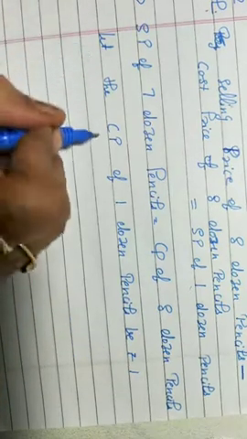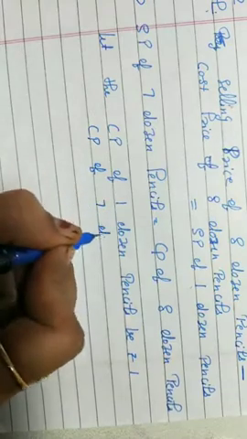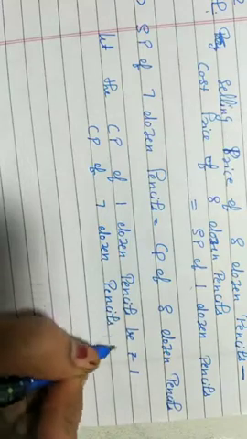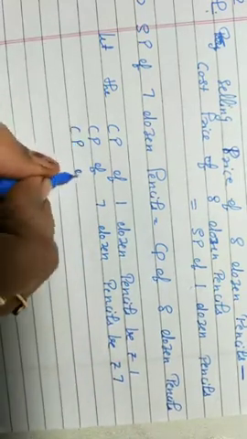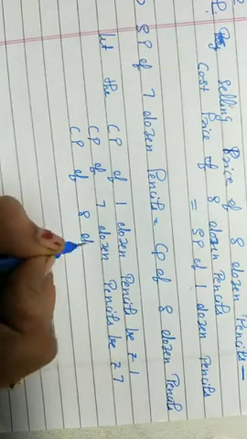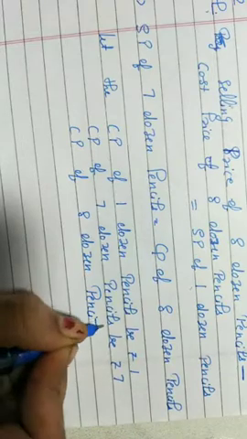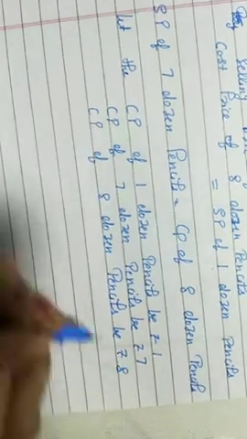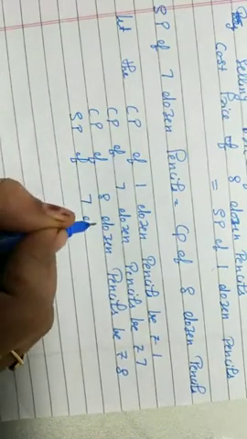Then using the unitary method, cost price of 7 dozen pencils, how much? Rupees 7. And then cost price of 8 dozen pencils be rupees 8. Class, selling price of 7 dozen pencils, how much?